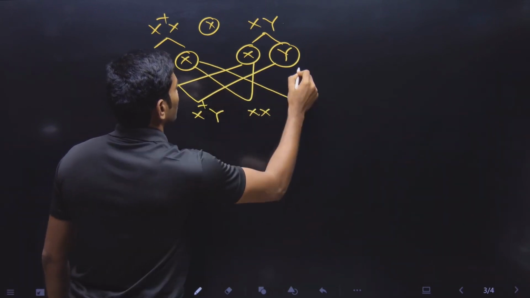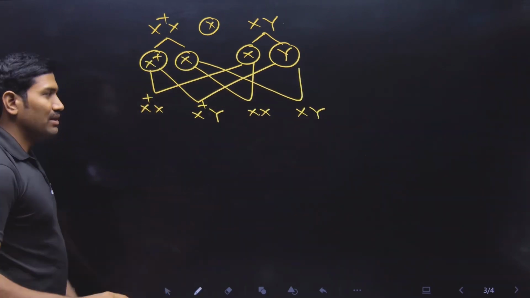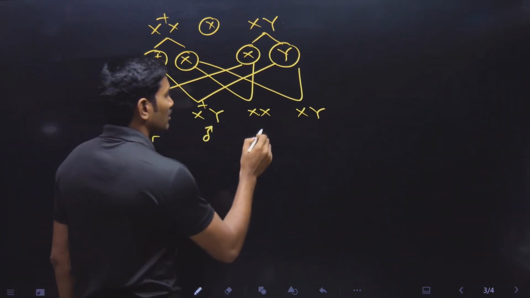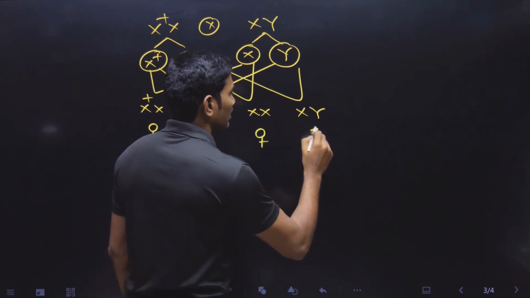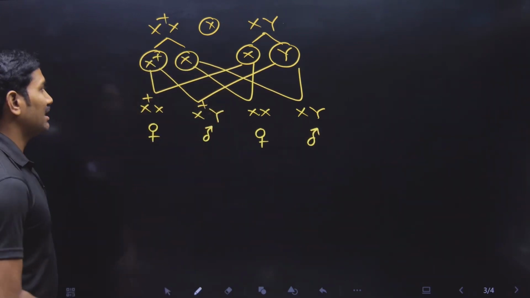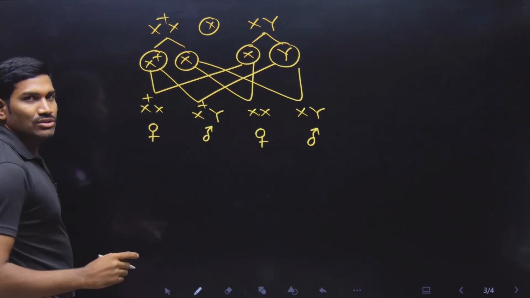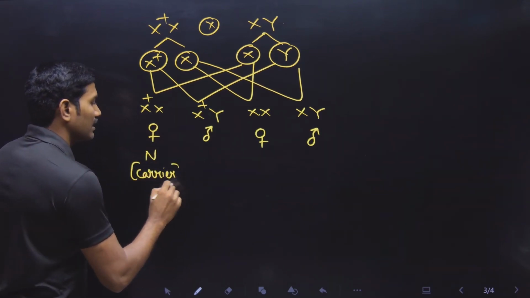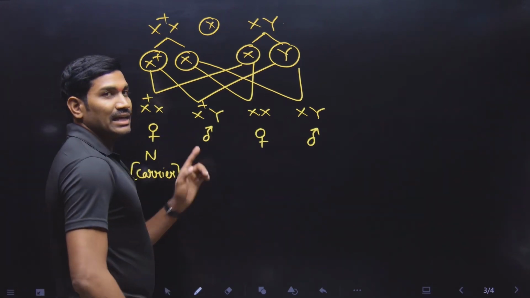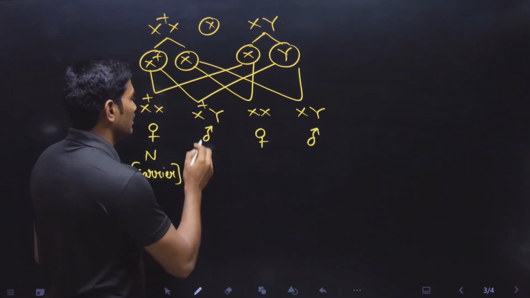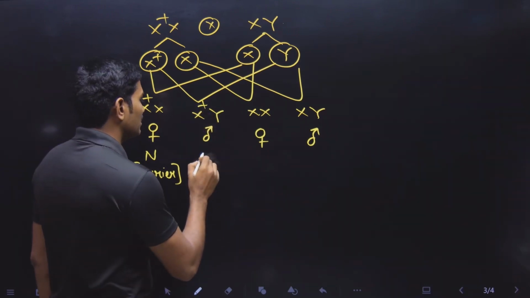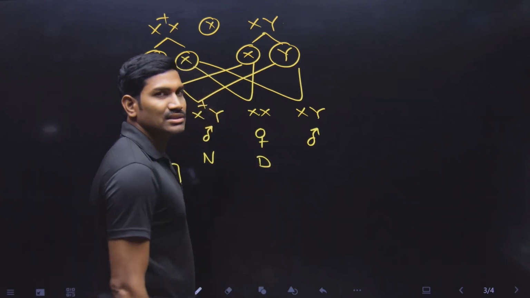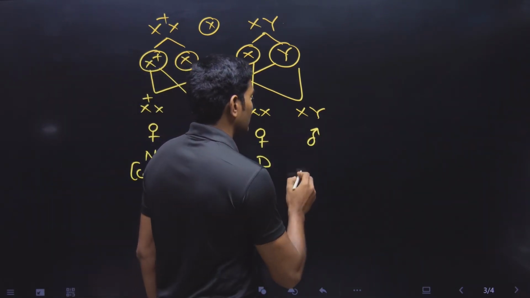First we will write whether they are females or males. Two X chromosomes, so female. One X, one Y chromosome, it is male. Two X chromosomes female, one X one Y male. And now whether they are normal or containing disease. Here heterozygous, so it is normal, but it is a carrier. Normal but carrier. Understood or not? Next one here, X plus Y. X plus is there, so dominant is there, so it is normal. And here both of them are recessive, so it will cause the disease. This is the disease condition. And here XY is again disease condition.